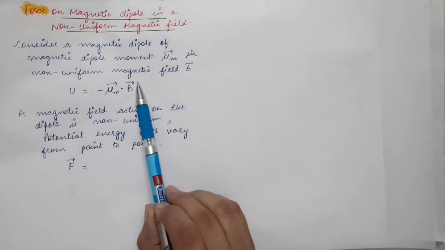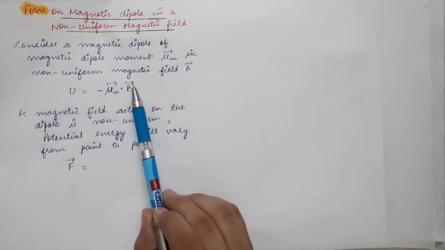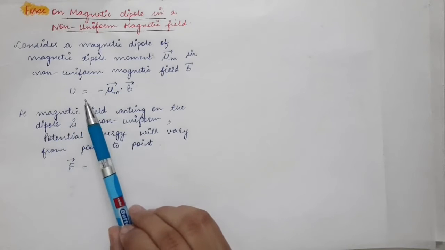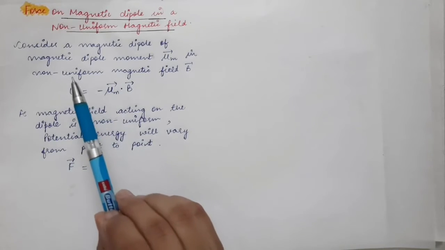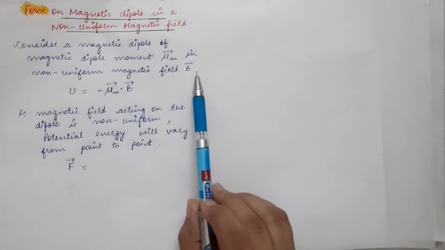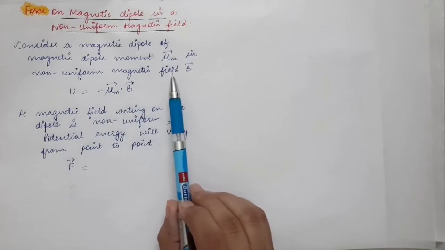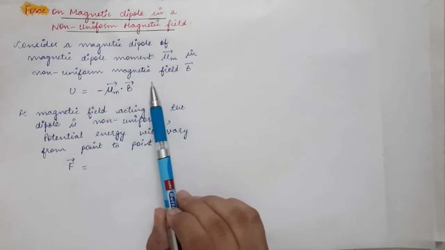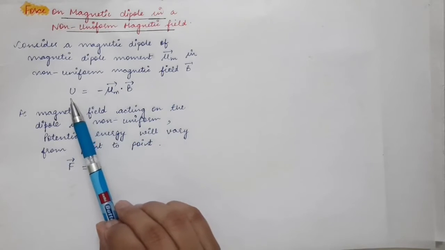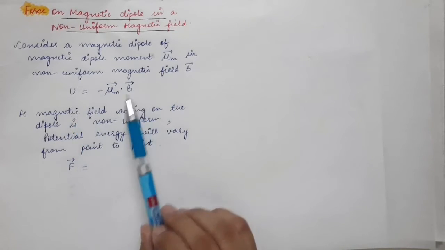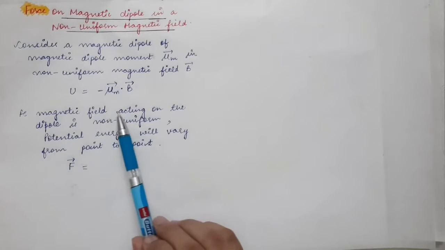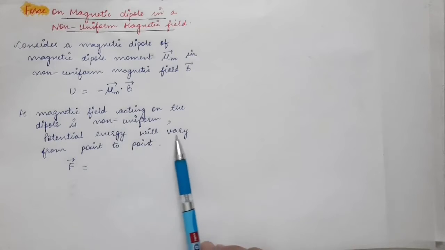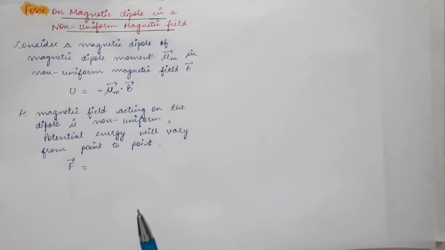If the value of the magnetic field changes, that means the potential energy will also vary from point to point. As the magnetic field acting on the dipole is non-uniform, potential energy will vary from point to point.